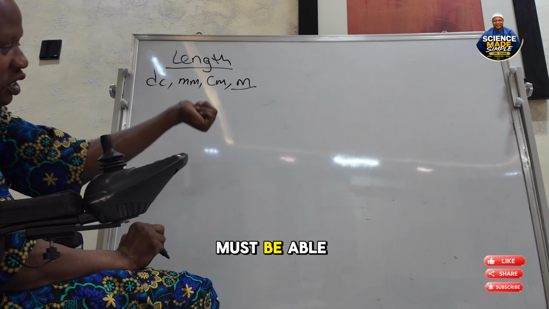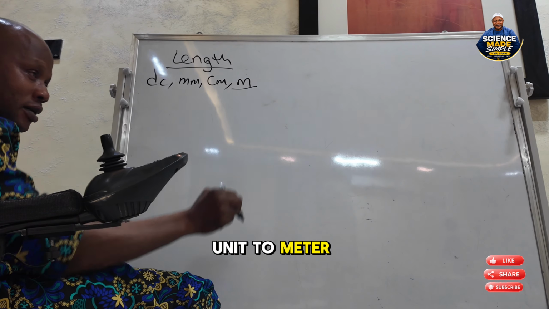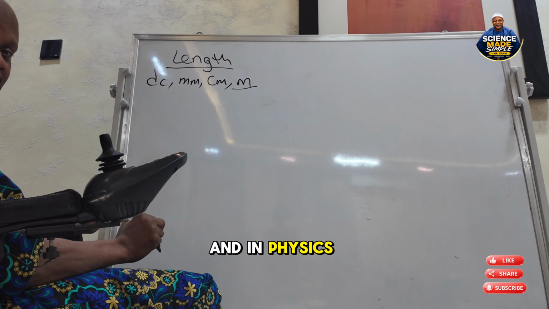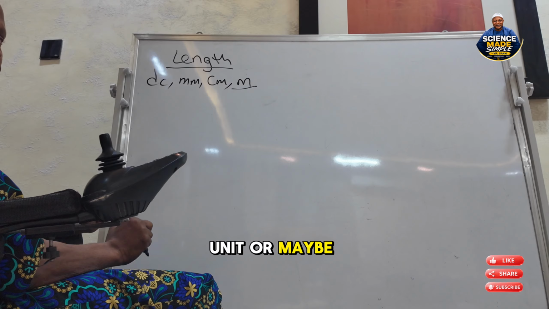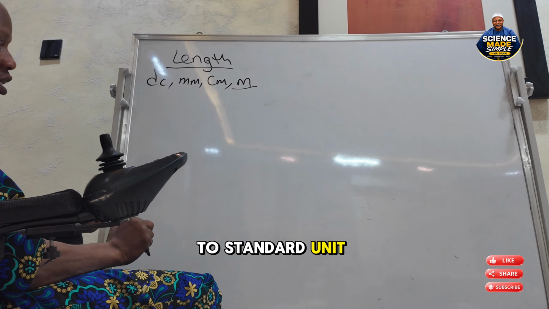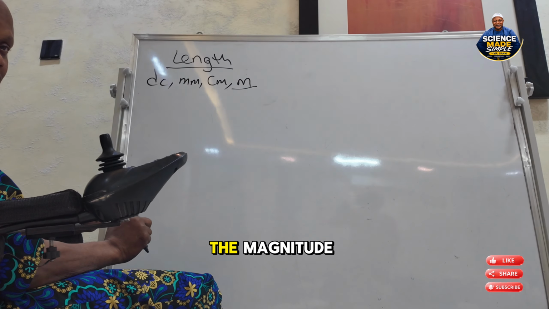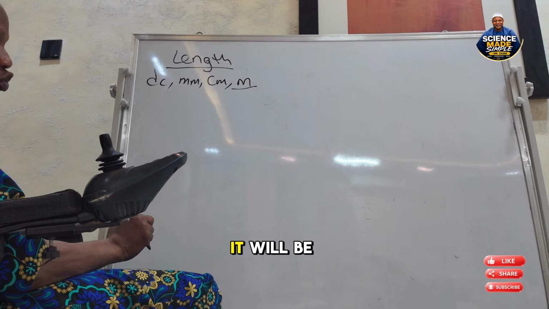That is, we must be able to convert our answers in all other units to meter before we can say the answer is in standard unit. And in physics, it's better for us to work with standard units, or we convert our answer to standard unit. At the end of our answer, there must be a unit. If you just write the magnitude only without unit, it will not be accepted. It will be wrong.